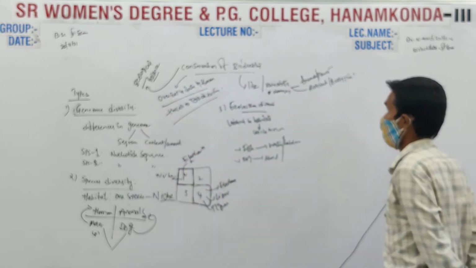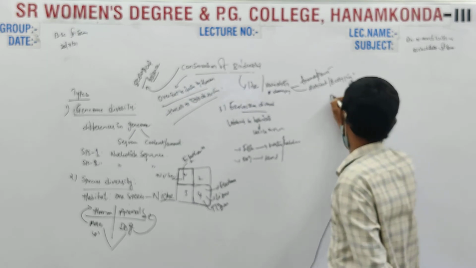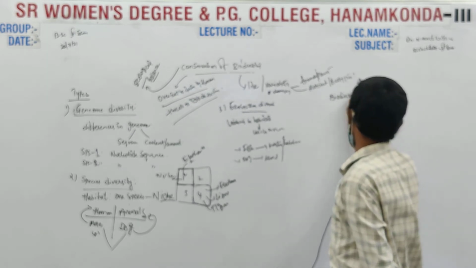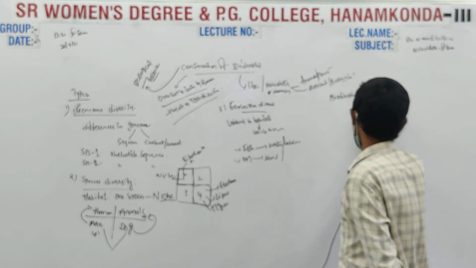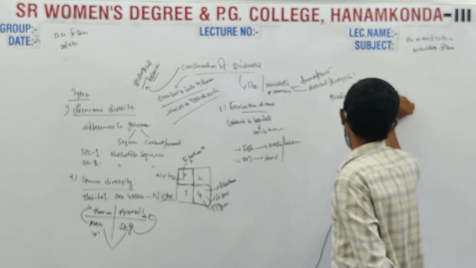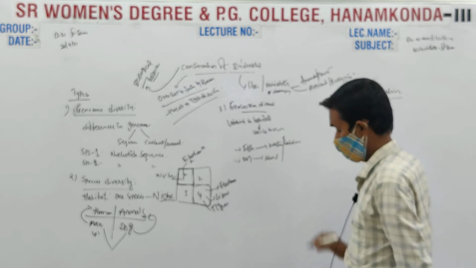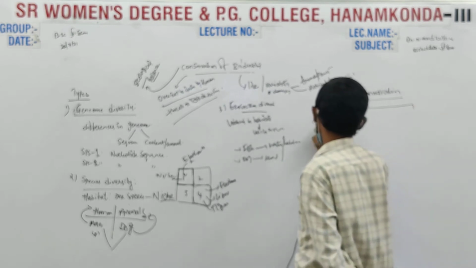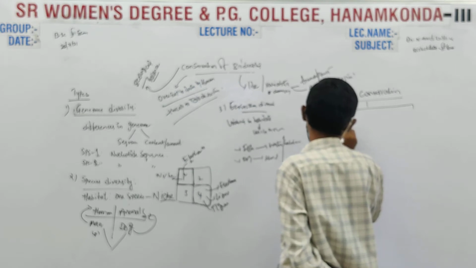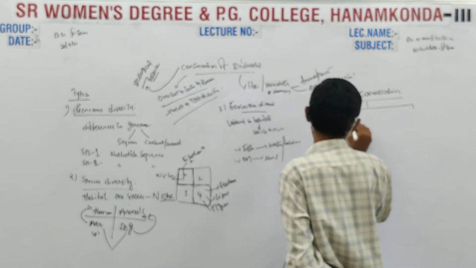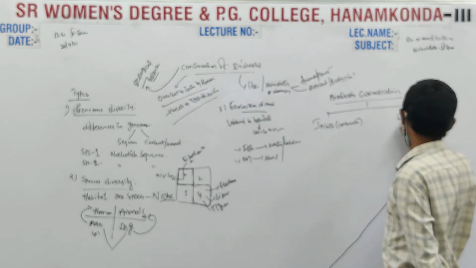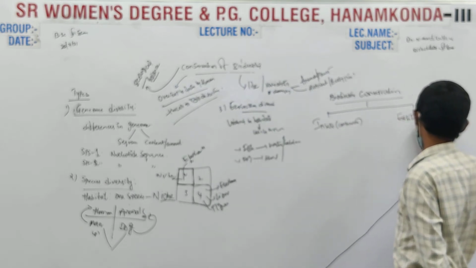So coming to biodiversity conservation, we have in situ conservation and ex situ conservation.